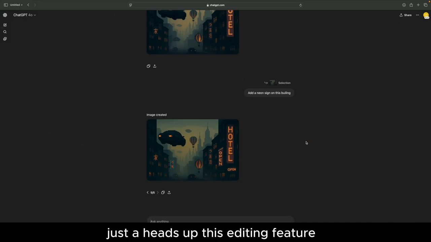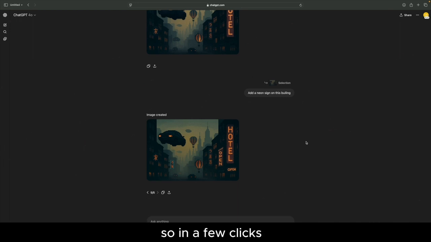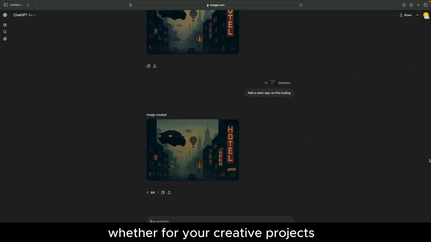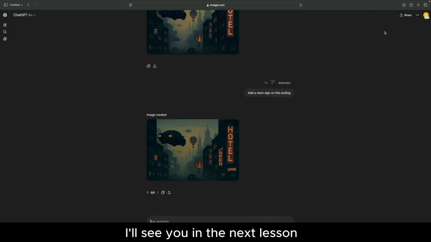Just a heads up, this editing feature, which is also called in-painting, is only available with GPT 4.0, which requires Plus or the Pro plan. Free users can generate images, but they won't be able to edit them, unfortunately. So in a few clicks, you can make precise changes to AI-generated images, whether for your creative projects, client work, or even just if you're experimenting. I'll see you in the next lesson.